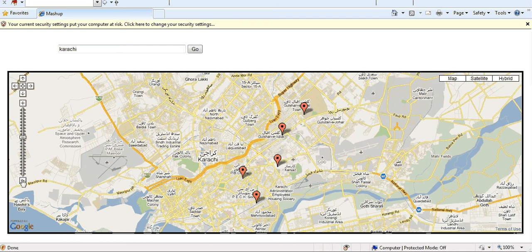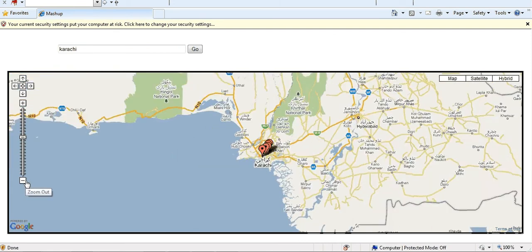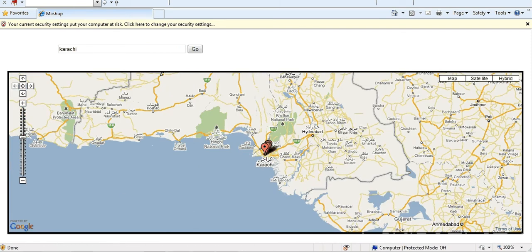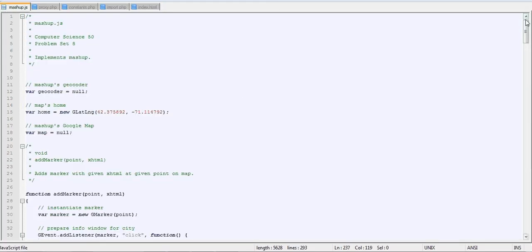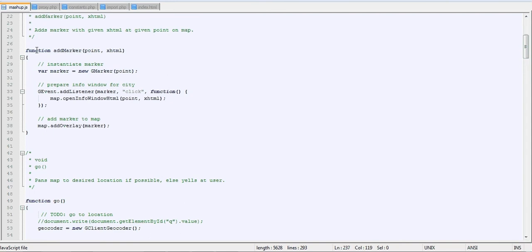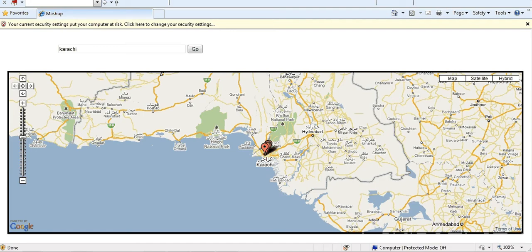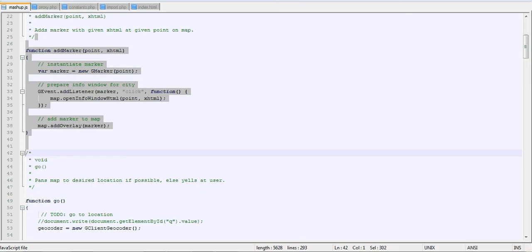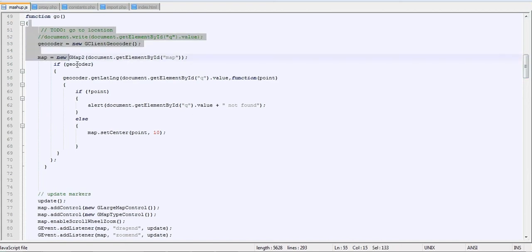Now, these markers are displayed through a function borrowed from Google Maps API, scripted in JavaScript. Over here we can see it. This is the add marker function, and you can also see there's a search bar over here. The search bar is also implemented in JavaScript. This is the function for the search bar.